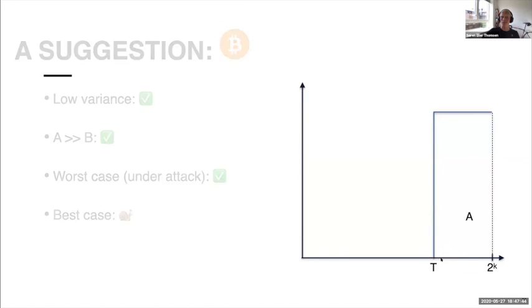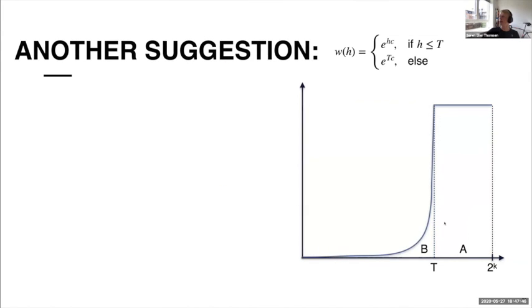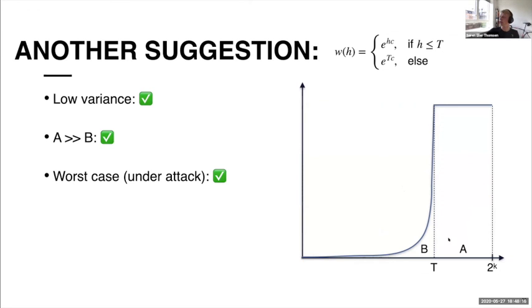So I have another suggestion, which looks like this one. And we call this a capped exponential function. This is just a function, and you can just think of this C as some constant, and this T, I will show you how to instantiate this. So this has the same property as before. It does have low variance. And if we instantiate this T and C correctly with respect to the worst case network delay, then we will also have that these areas can actually have the right proportions in between them.